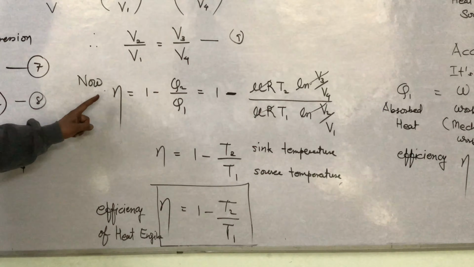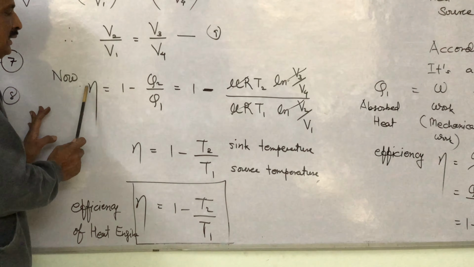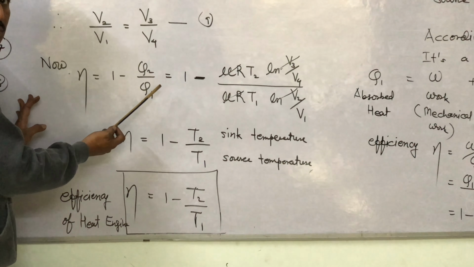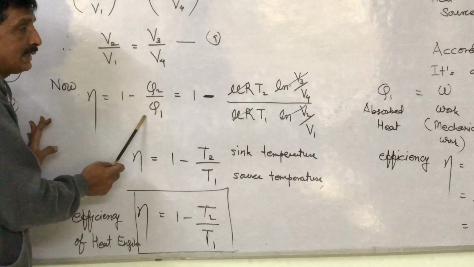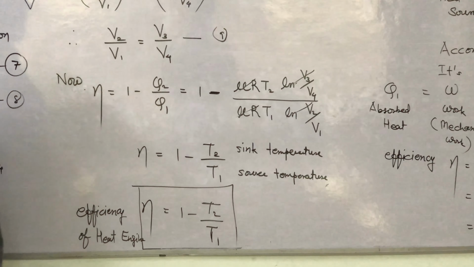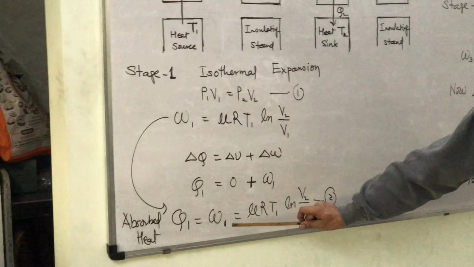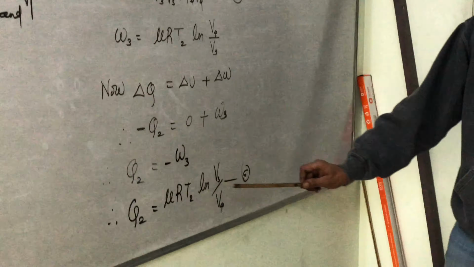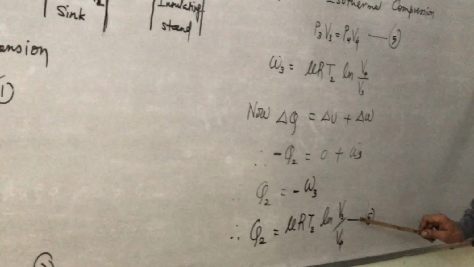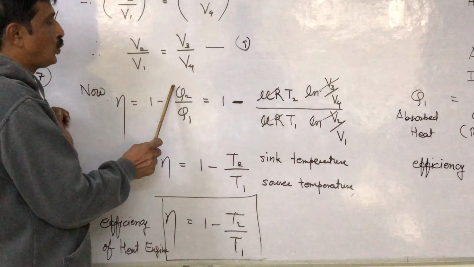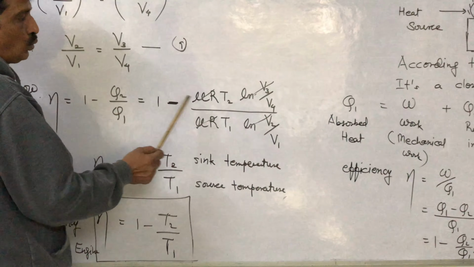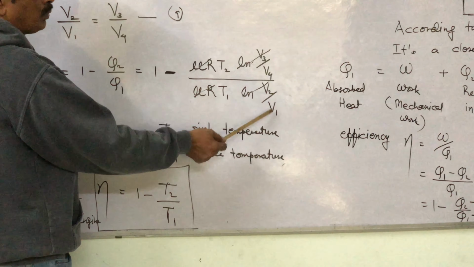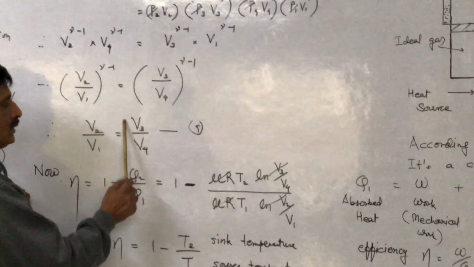Now again, the efficiency of a heat engine, eta, is 1 minus Q2 by Q1. Q2 is the heat released, Q1 is the heat absorbed. What is Q1? Q1, the absorbed heat, is mu RT1 into log V2 by V1. And what is Q2? The released heat is mu RT2 into log V3 by V4. So replacing Q2 and Q1, 1 minus mu RT2 log V3 by V4 over mu RT1 log V2 by V1. These two log terms are the same because of result 9.